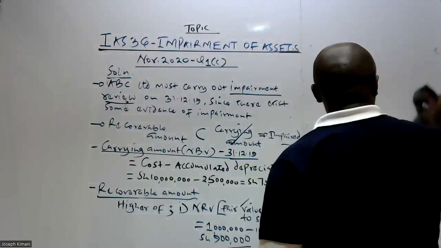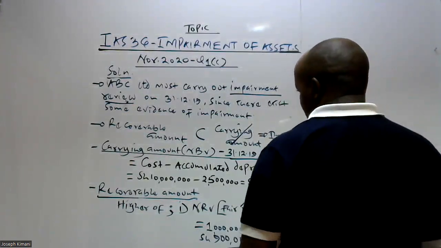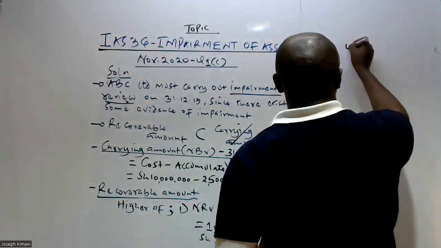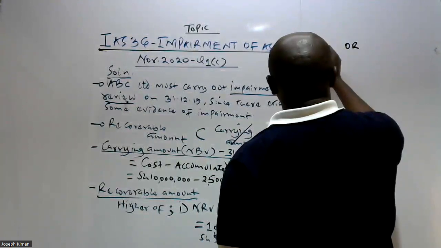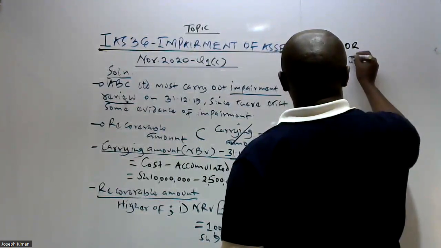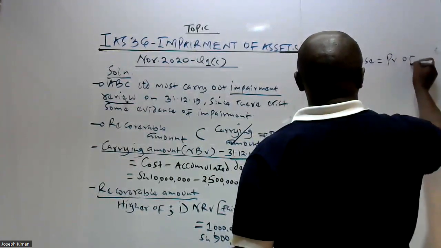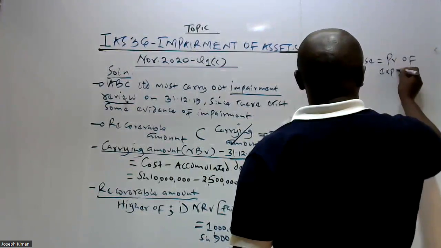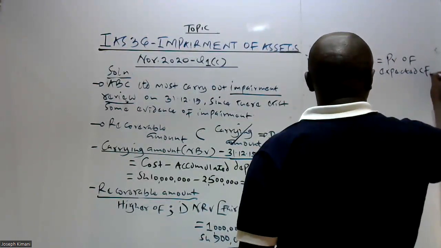Now having that, we need to proceed and determine the other value, because you have said this recoverable amount is the higher of the net realizable value and number two, what refers to the value in use. The value in use, this one we have said is the present value of the expected cash flows.